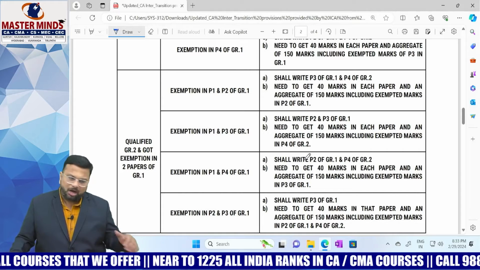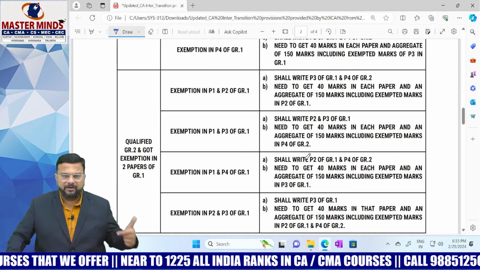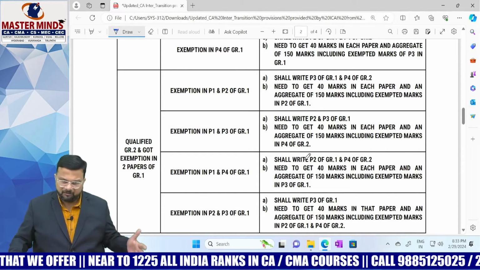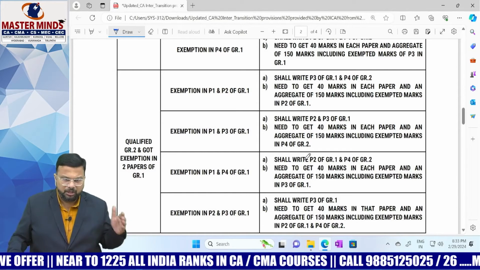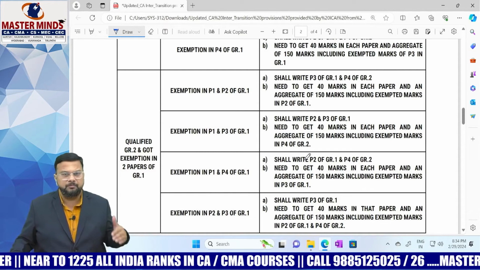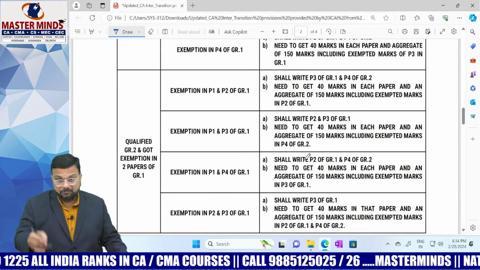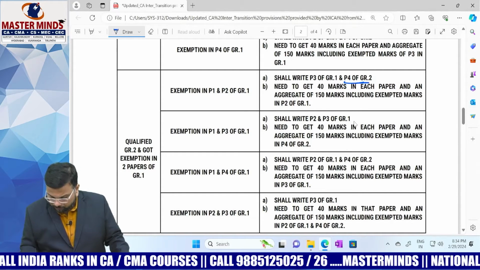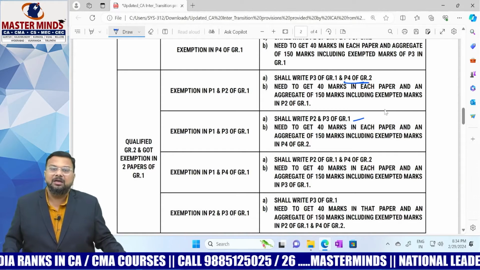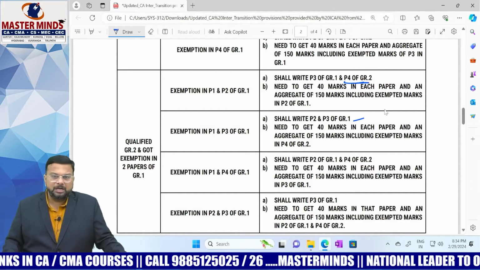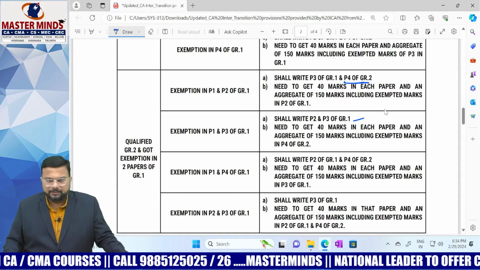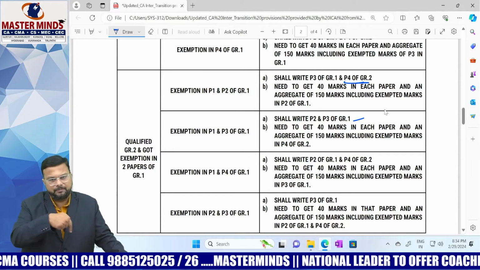Next, qualified group 2 and got exemption in paper 1 and paper 3 of group 1. What is paper 1? Accounting. What is paper 3? Costing. When you got exemption in costing, obviously you will be spared from writing the same paper which is in group 2 under the new scheme. So there is a difference between the above and below. You can clearly see that in this combination, you should write only paper 2 and paper 3 of group 1, right? Because you already got exemption in cost and management accounting.